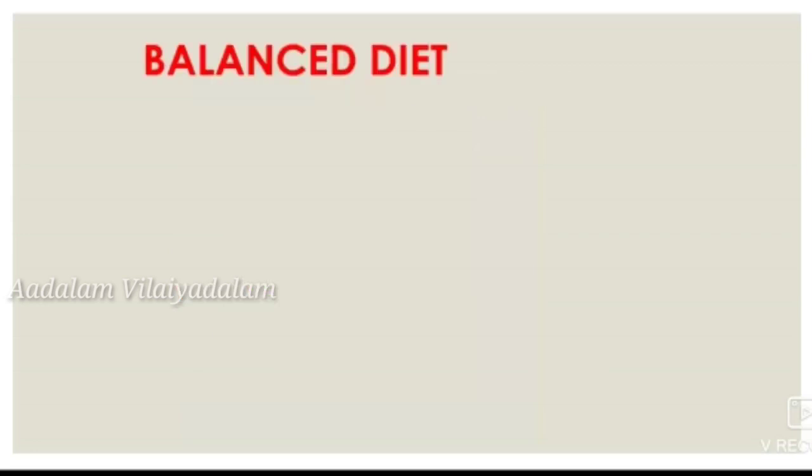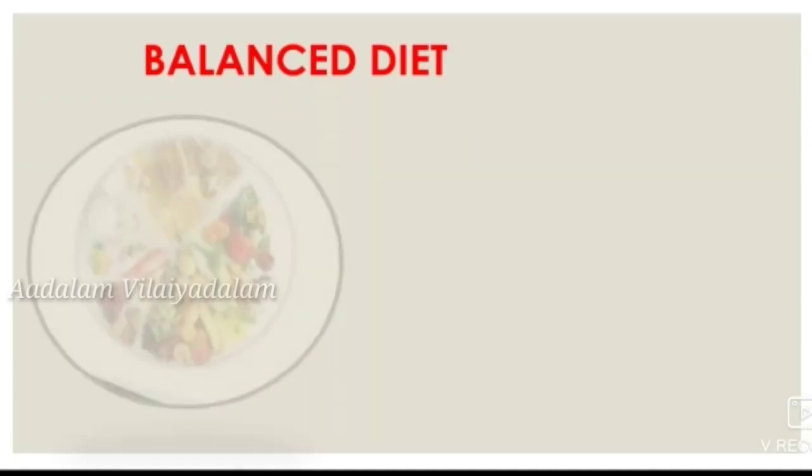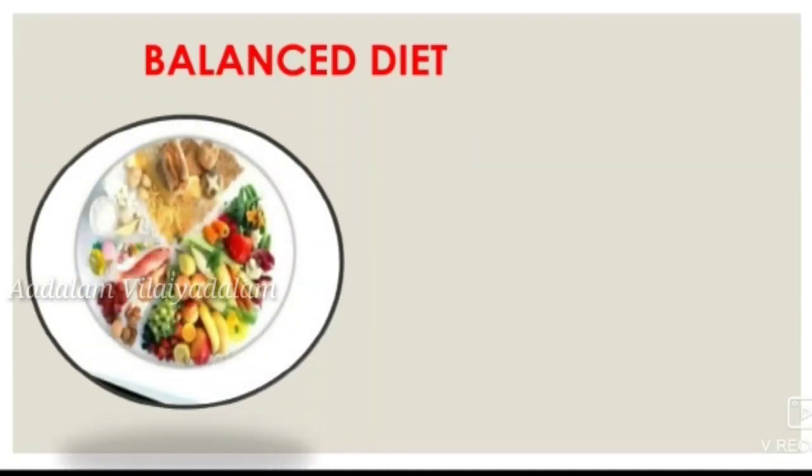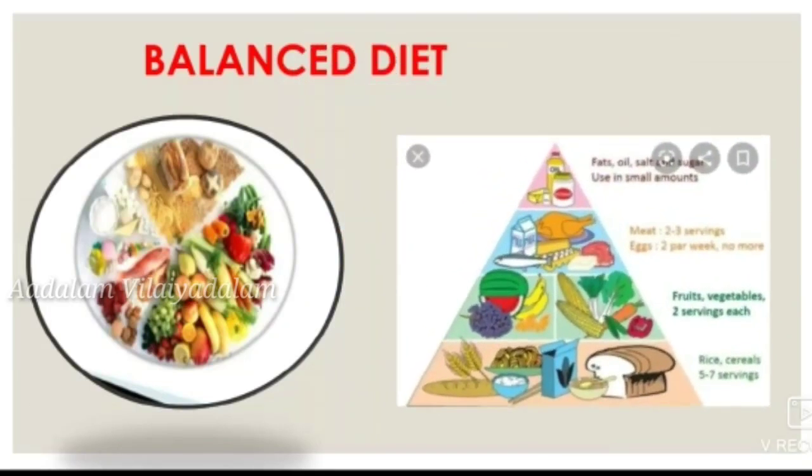Next we learn about balanced diet. A diet that contains an adequate amount of all the necessary nutrients required for our healthy growth and activity is known as a balanced diet. That means if we consume food which contains adequate amounts of nutrients, that is known as a balanced diet. So students, we will consume only the balanced diet.